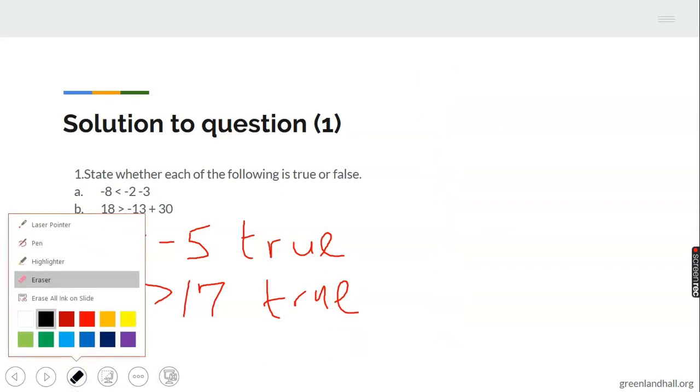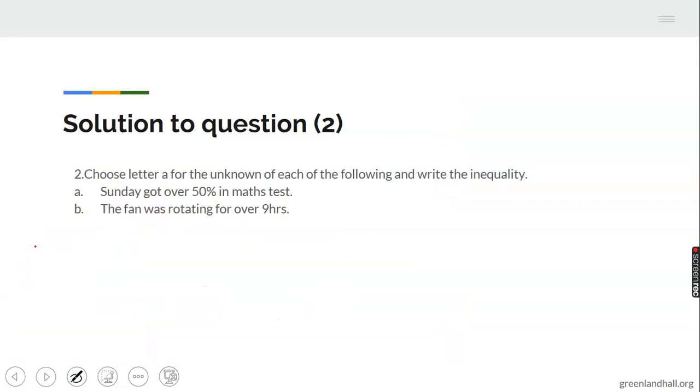Now let's look at the other question. Question 2. We have to choose a letter for the unknown to write out this inequality. This is a statement form, so we want to put it in an inequality form. Sunday got over 50% in math test.